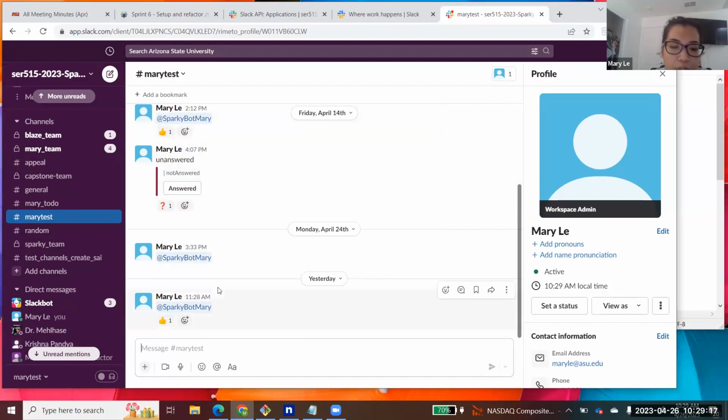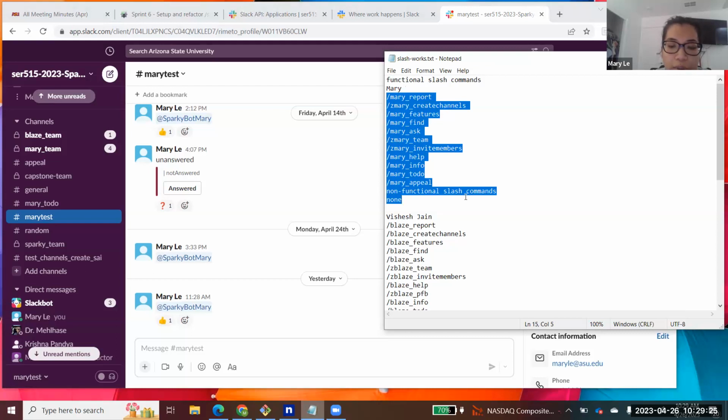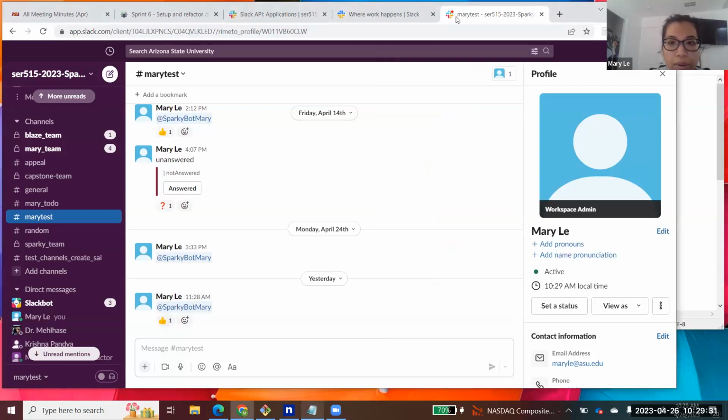And for the sprint, I contributed to creating a new bot and testing out all the / command to ensure that they work as expected. And I was able to verify that they do work as expected. So the next team member can take over.